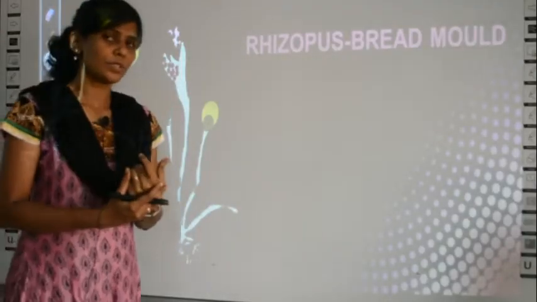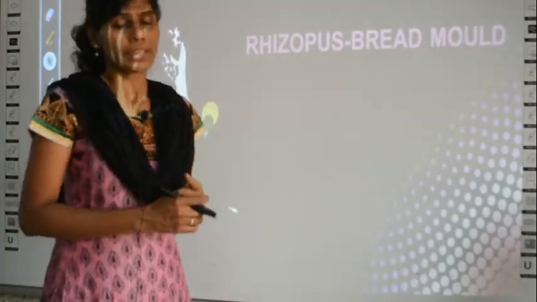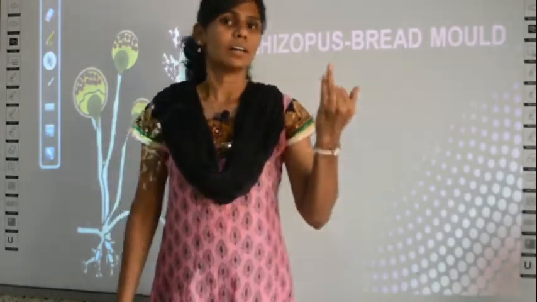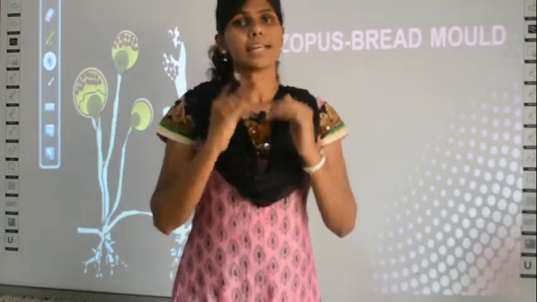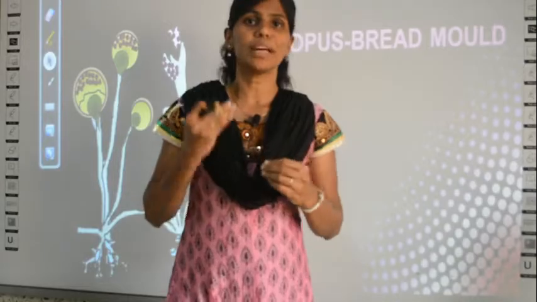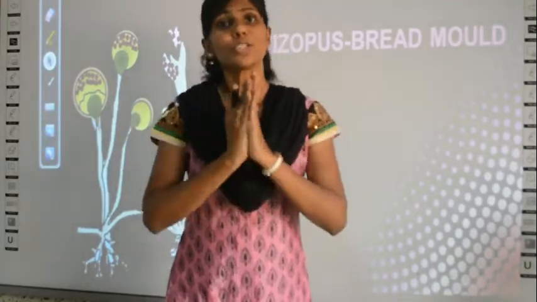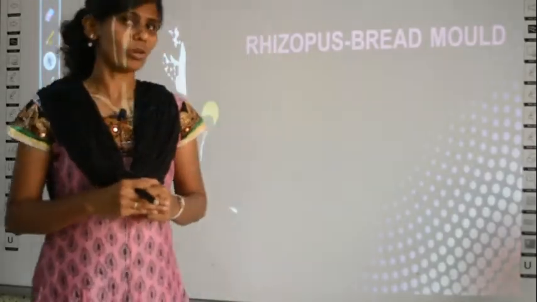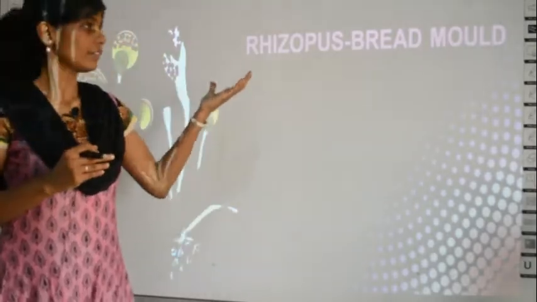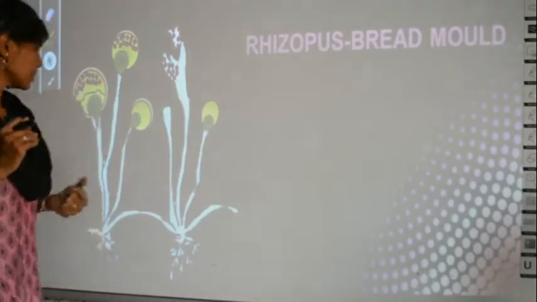So next we are going to learn about a typical fungus. What is a typical fungus? See, when you study the properties of some organism, let it be a bacteria or a fungus, you take one as an example, a typical example. Then you study the properties of that particular example, so that those properties will fit the general properties of other fungi also. Similarly, here the typical example given is rhizopus or bread mold. In your textbook, rhizopus or bread mold is given.